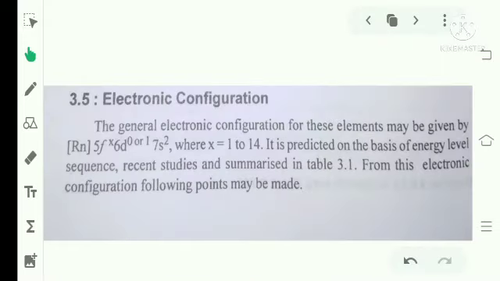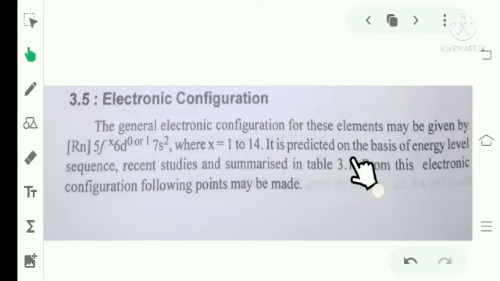Now, the next point is electronic configuration. The general electronic configuration of these elements may be given as radon, Rn, 5f^x 6d^0 or 1, 7s2, where x is equal to 1 to 14.